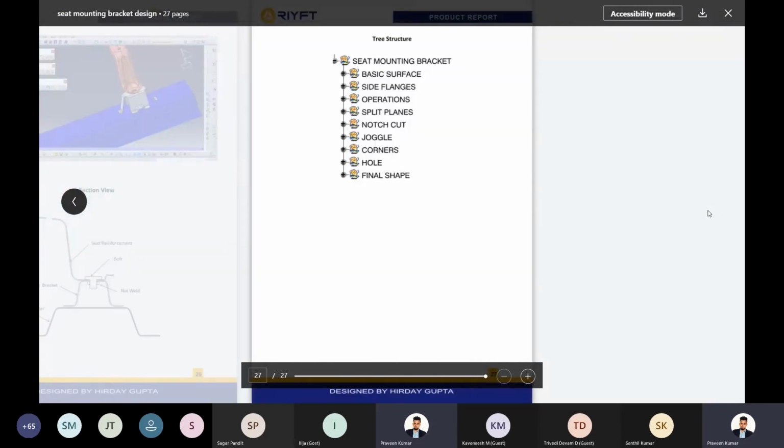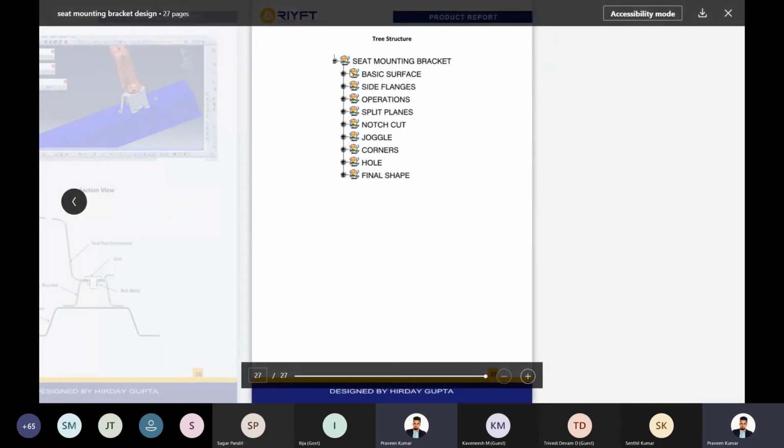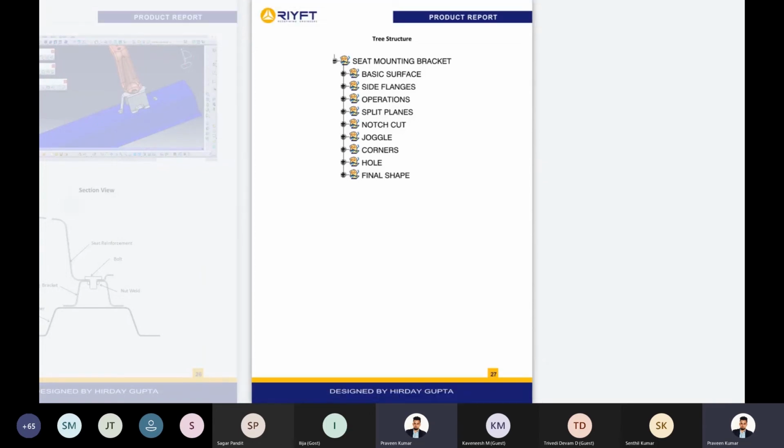Okay, and normally, as an engineer or hiring manager, we'll not only see how you design it, we'll also see your design methodology or your specification tree. Have you designed it properly? Are all the reference objects you used categorized properly? These are all the design intent we look for from any design engineer student.